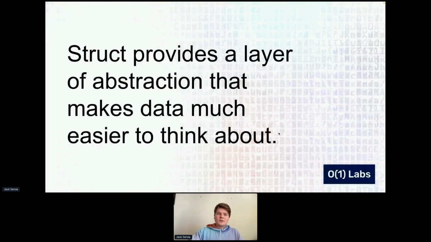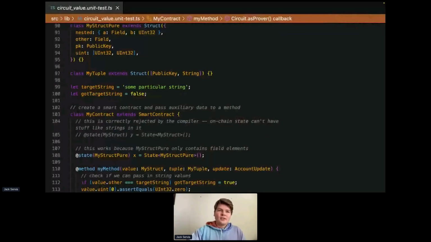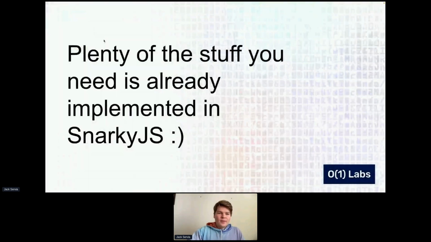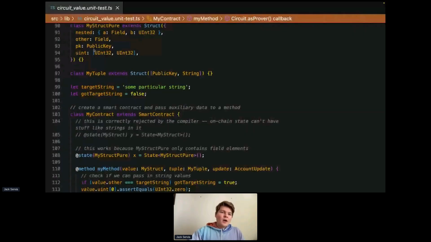Another feature that's pretty cool is that we have structs, and these are what they sound like. They provide a layer of abstraction that makes your data quite a bit easier to think about. And so you can see here we define a struct, MyStructPure, and it has some different values on it, and each of these values are themselves structs. Not necessarily literally. When you dive in deeper, some of this stuff is built into the proof system, but you can think about it as each of these values being structs, and you can compose structs from other structs.